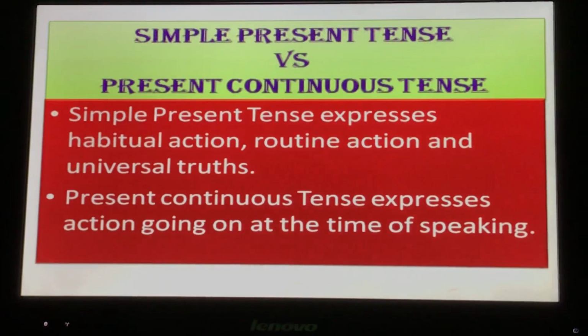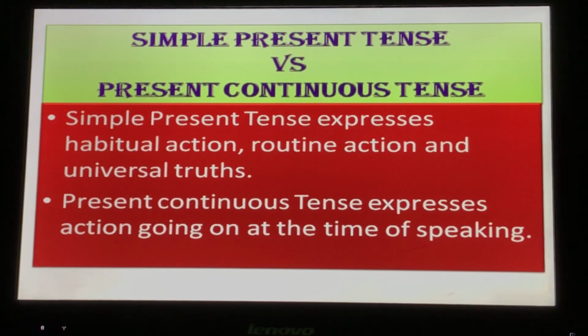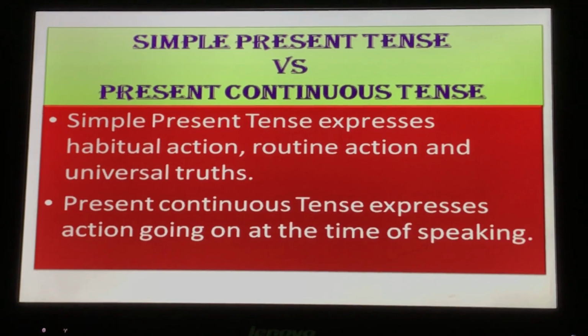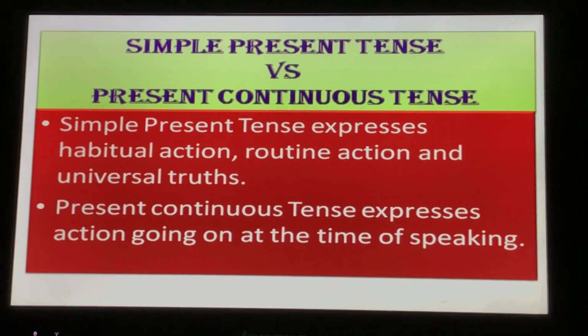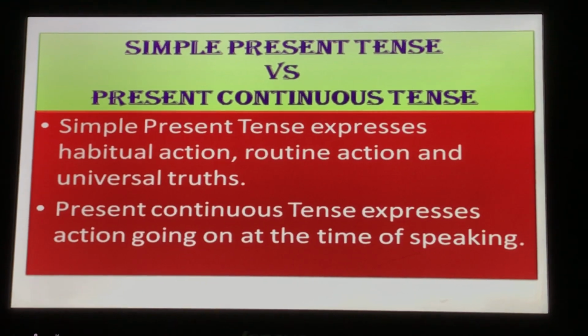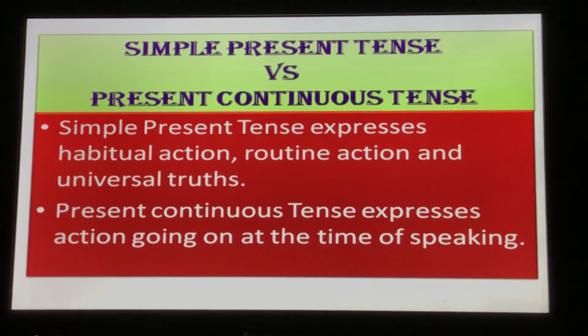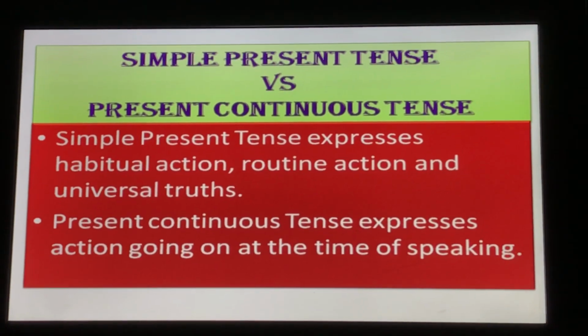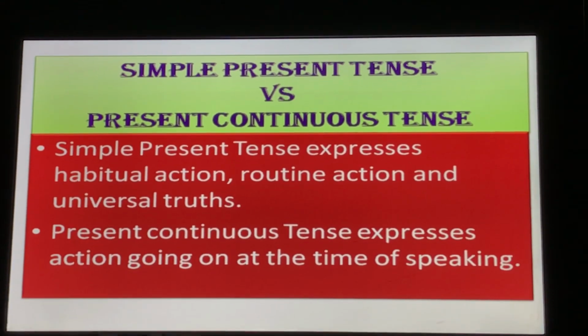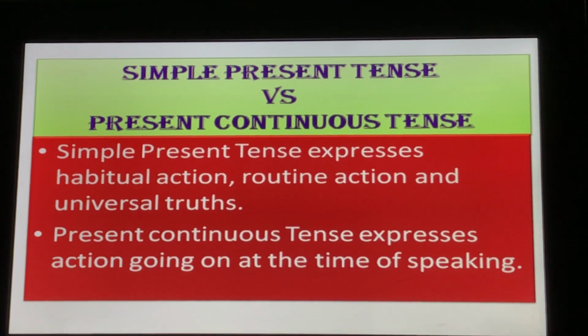Here we will discuss both the tenses together, simple present tense versus present continuous tense. Simple present tense expresses habitual action, routine action and universal truth. Routine action means the work is done after a regular interval. And present continuous tense expresses an action going on at the time of speaking.